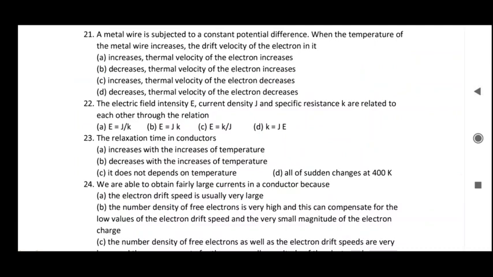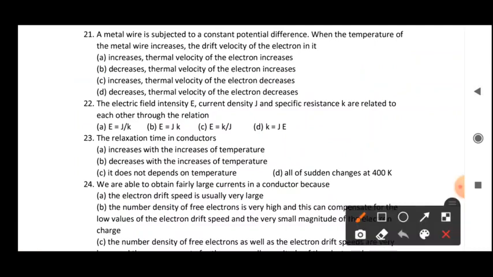Now question number 23: the relaxation time in conductors first increases with increase in temperature, decreases with increase in temperature, does not depend on temperature, or suddenly changes at 400 Kelvin. As you know, relaxation time is inversely proportional to resistivity, and resistivity is directly proportional to temperature. Whenever temperature increases, resistivity will increase, and if resistivity is increasing, relaxation time will decrease. So option B is again correct for this question.